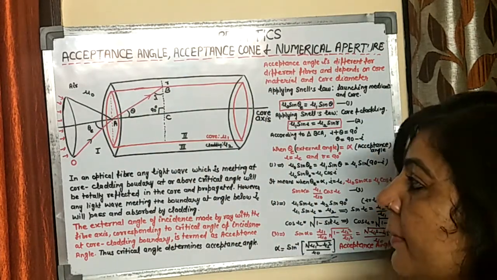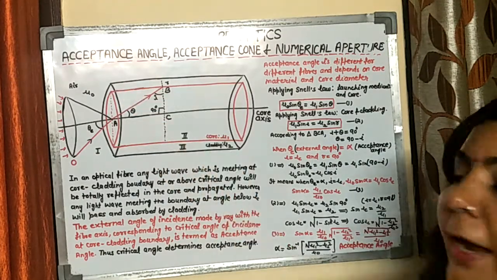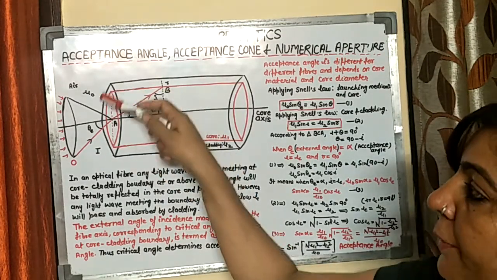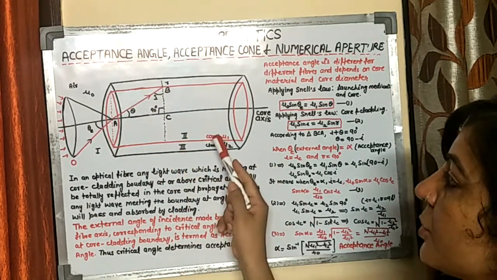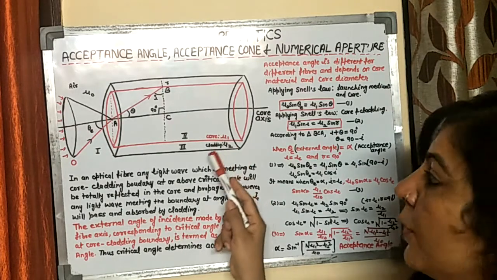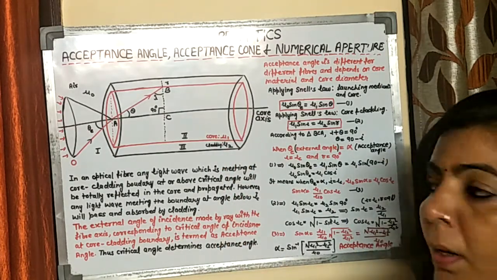So what we have here, we have an optical fiber. This one is the core of that optical fiber, which is surrounded by another layer of glass or plastic known as cladding. This core is having a refractive index mu1 and cladding is having a refractive index mu2.